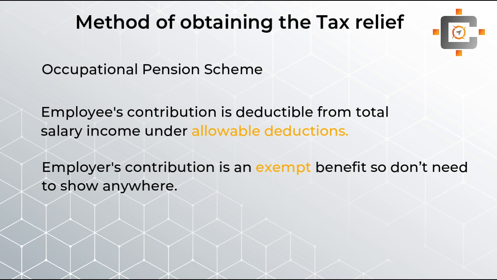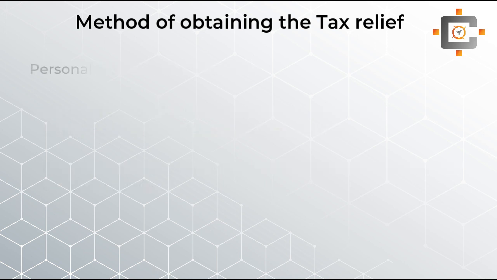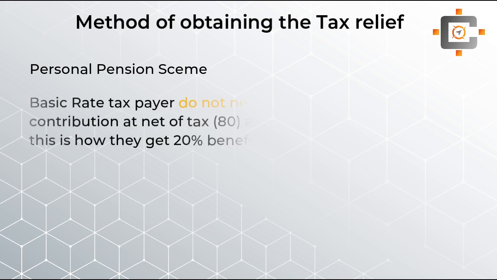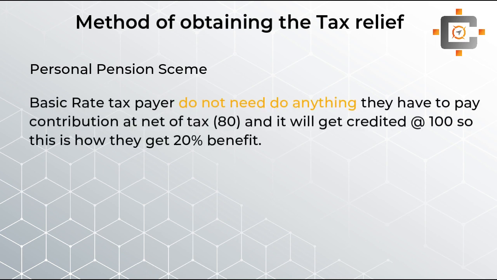Okay. Now let's talk about personal pension contributions. Students, personal pension contributions have two different methods of obtaining tax relief. Let's suppose you are a basic rate taxpayer. Then the basic rate taxpayer will get the 20% benefit at source. That means if you want to contribute £1,000 into the pension fund, then you just have to pay £800 from your bank account. The 20%, meaning £200, will be paid by HMRC, and your pension fund will be credited with £1,000. So this is how you get the 20% benefit at source.